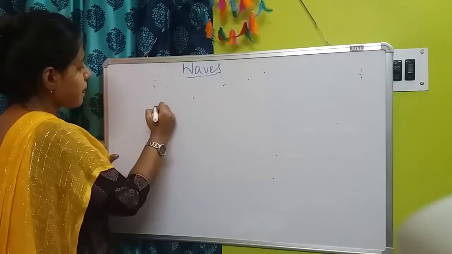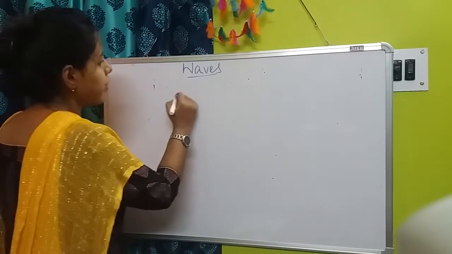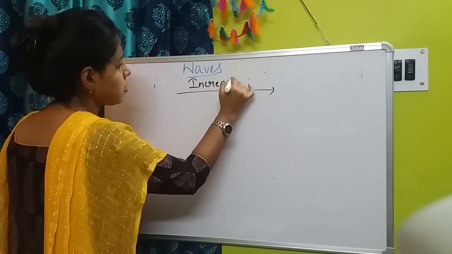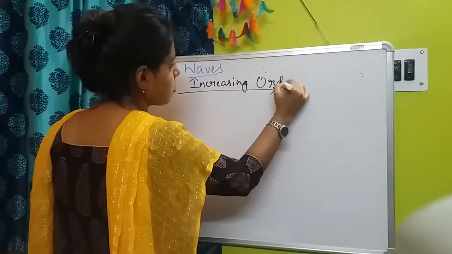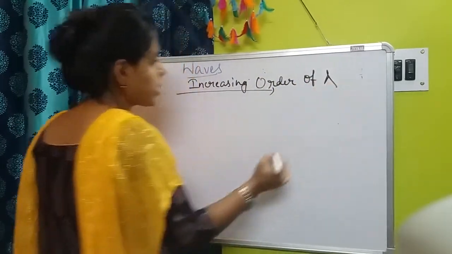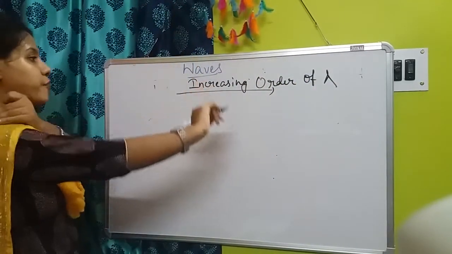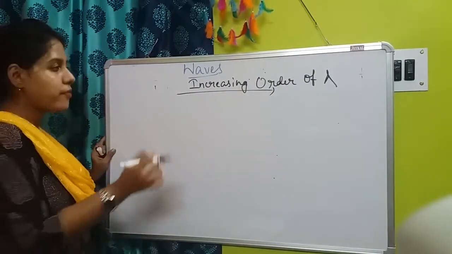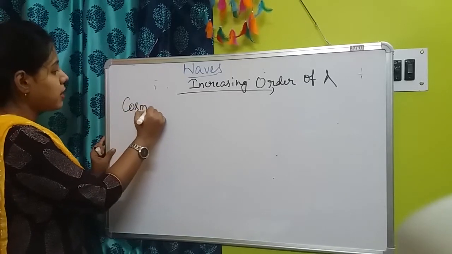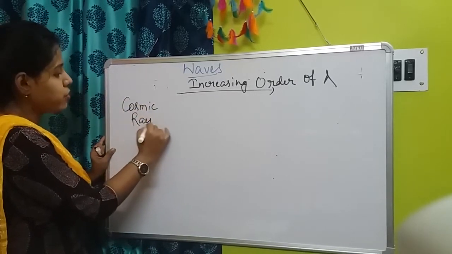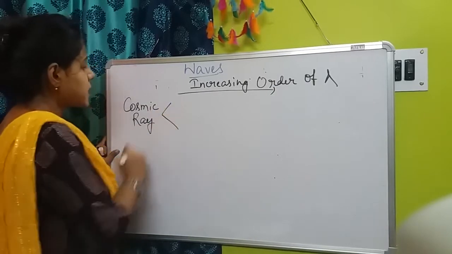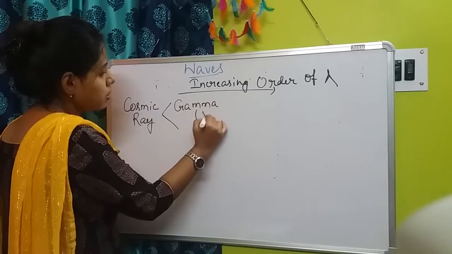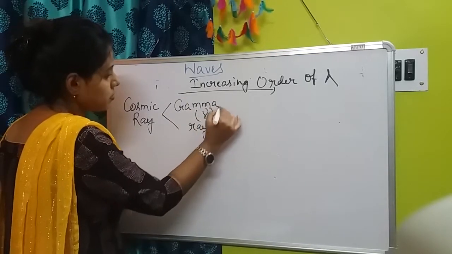So now I am arranging them in increasing order of wavelength, increasing order of lambda. Okay. So the first type of electromagnetic radiation, having the lowest wavelength, is cosmic ray. Okay, you have to remember this chart. Next one, after cosmic ray, there is gamma ray. Okay.